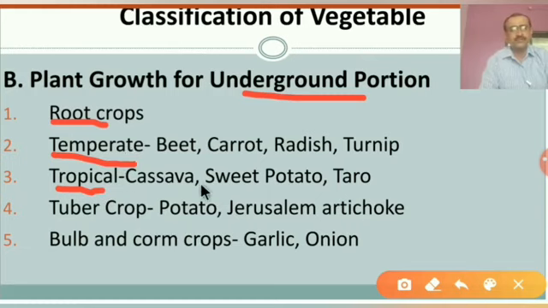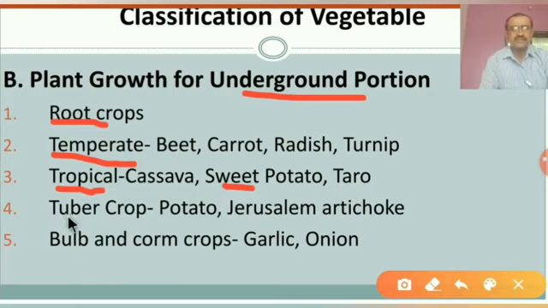For example, cassava, sweet potato and taro. We say sweet potato as ratale in Marathi, and taro is mostly an Asian plant.